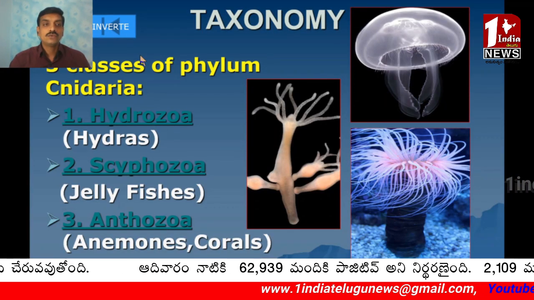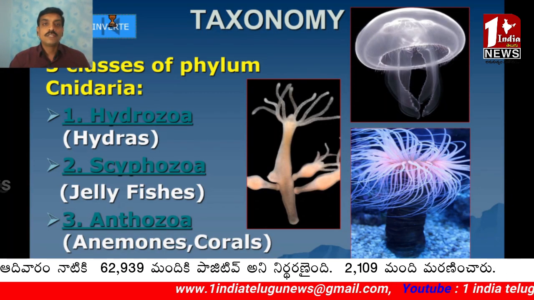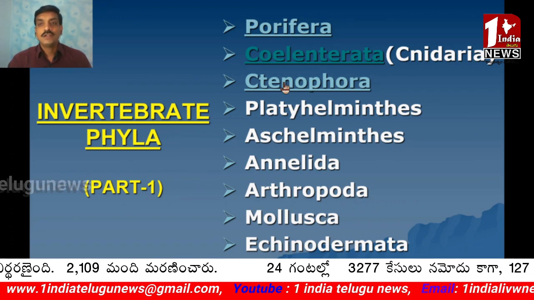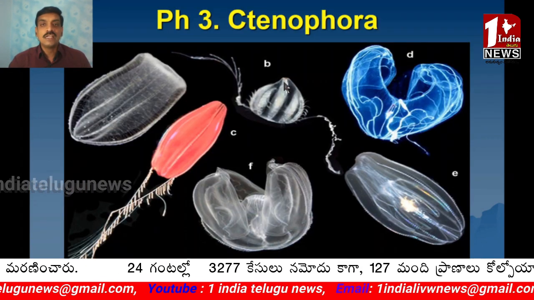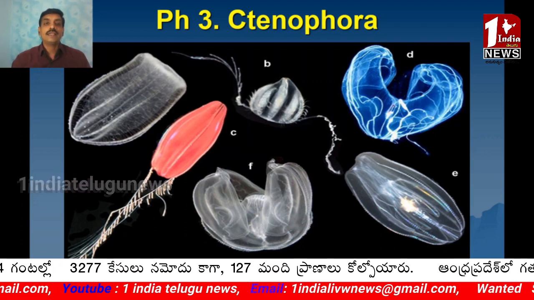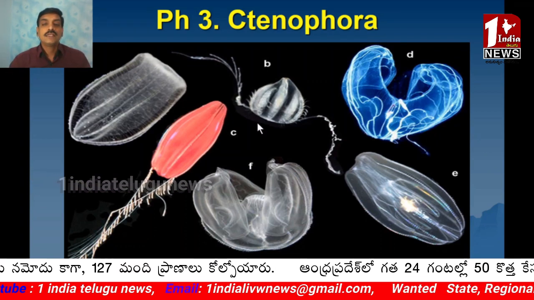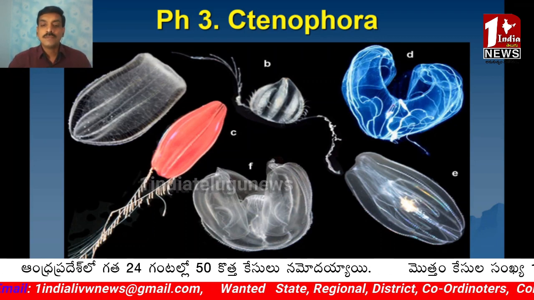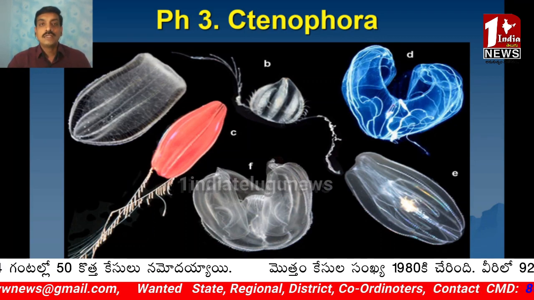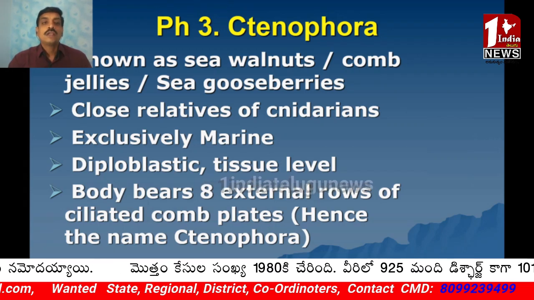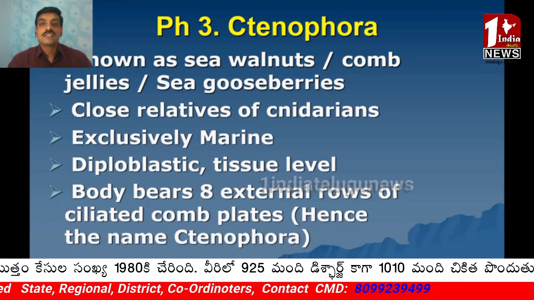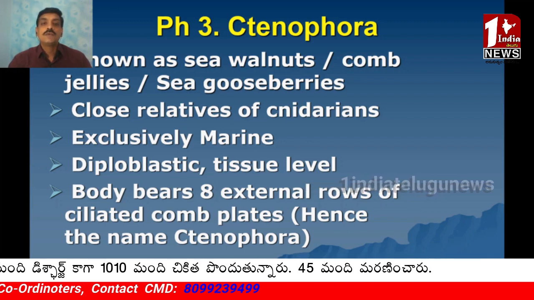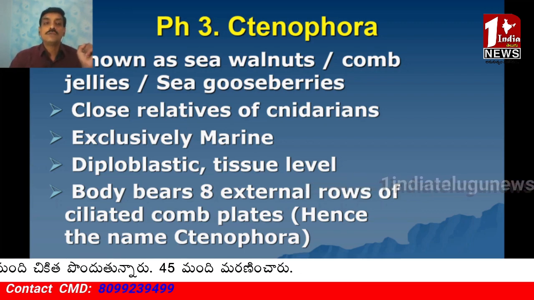Coming back to the invertebrates, the next phylum is Ctenophora. Ctenophora is also called Acnidaria, as they don't have cnidocytes or cnidoblasts. These are some illustrations of ctenophores, and these ctenophores are known as sea walnuts or comb jellies or sea gooseberries.